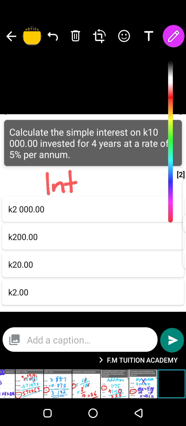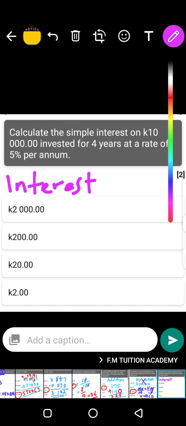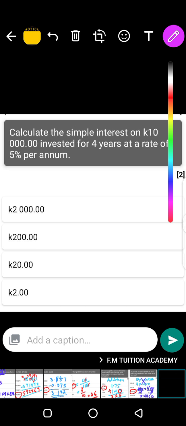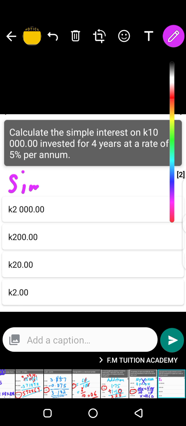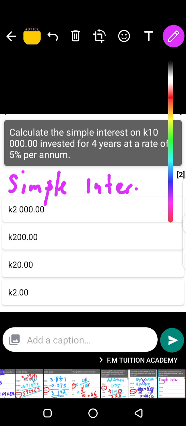This is interesting. So interest is equal to, I'll use abbreviations so that I don't confuse you. So simple interest is equal to what?